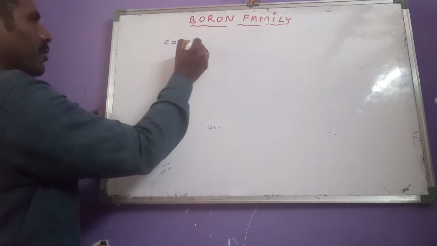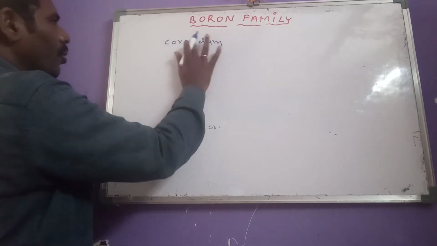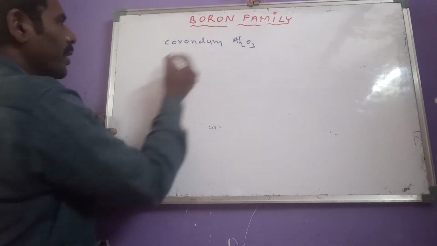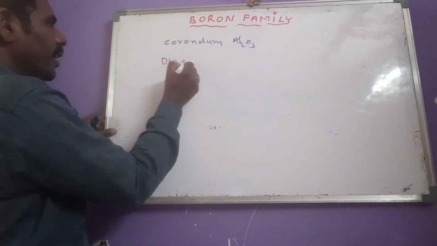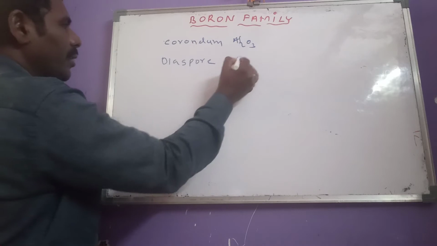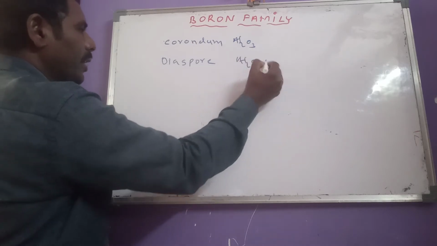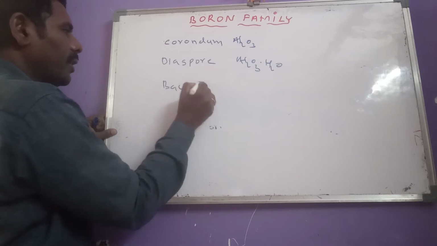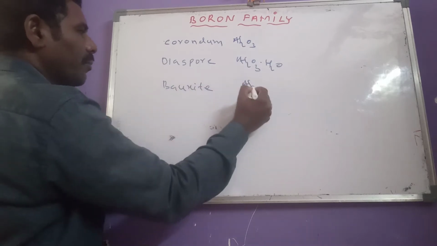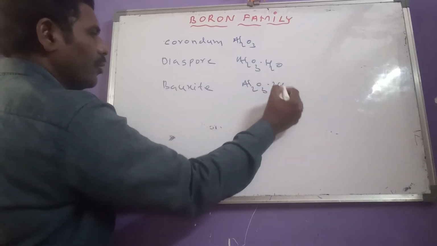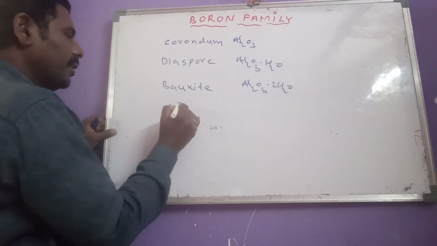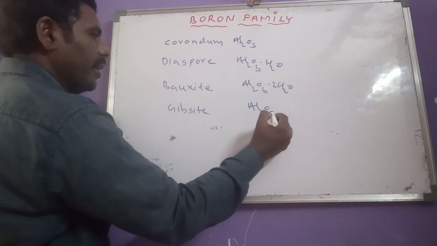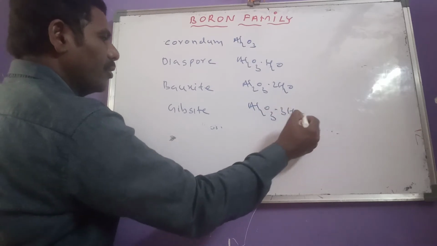Okay, now important minerals of aluminum. First one is corundum. Corundum formula is Al2O3. And another one here, diaspore, its formula Al2O3.H2O. Another mineral, bauxite, its formula Al2O3.2H2O. Another mineral, gibbsite, its formula Al2O3.3H2O.